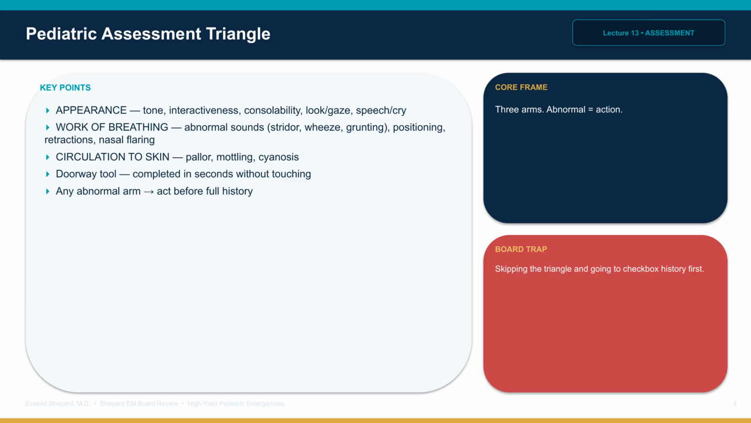Boards, ITE buzzword. Compensated shock means the blood pressure is still normal while the heart rate climbs. Normal blood pressure is the last thing to drop in a child. If you wait for hypotension, you are late.